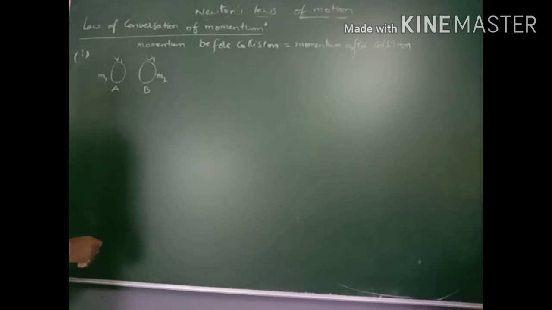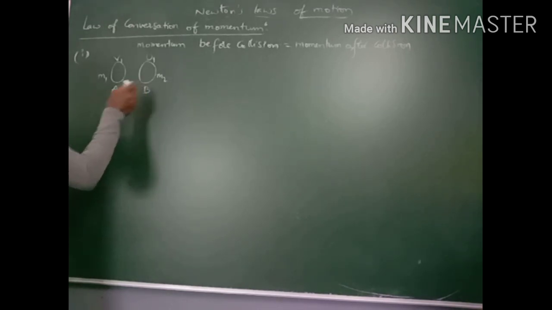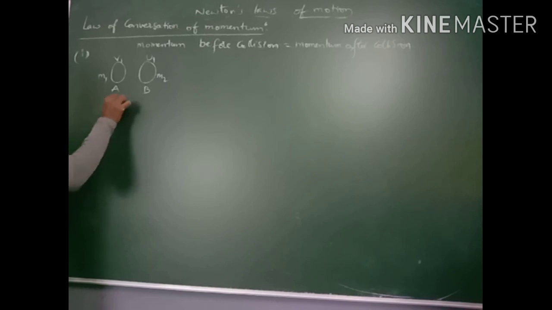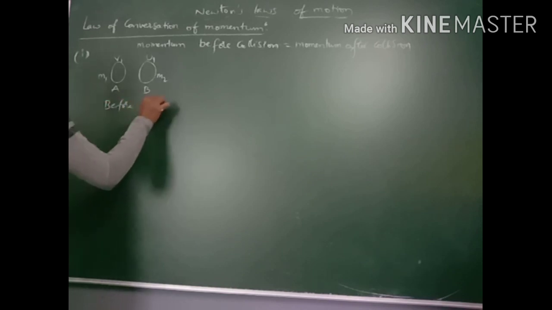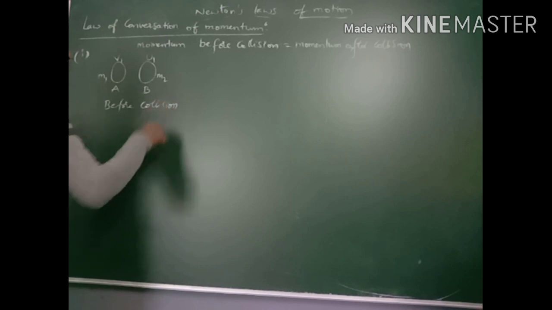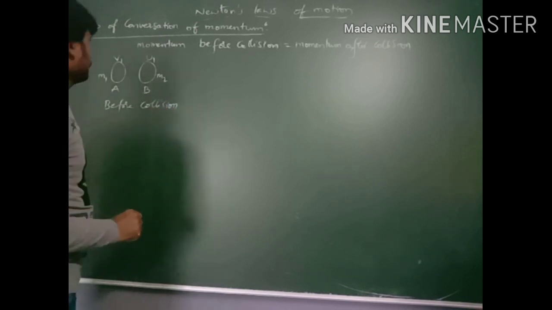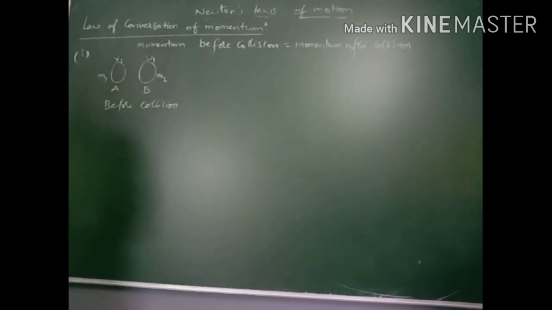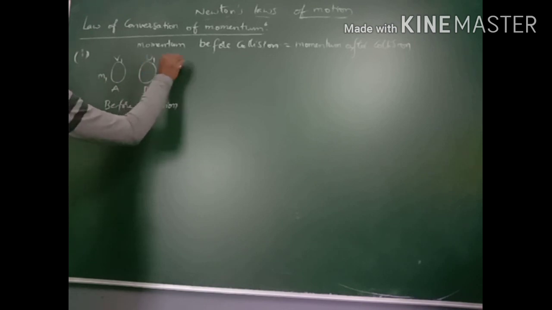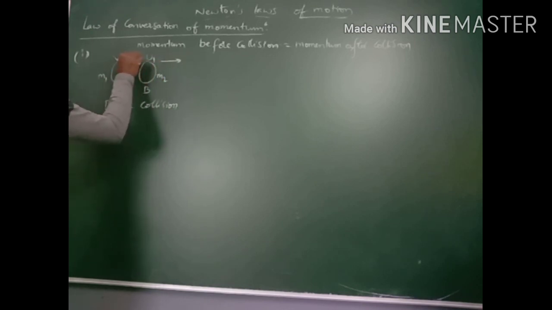So the body of mass m1 and the body of mass m2, before collision. These two bodies are traveling in this direction.